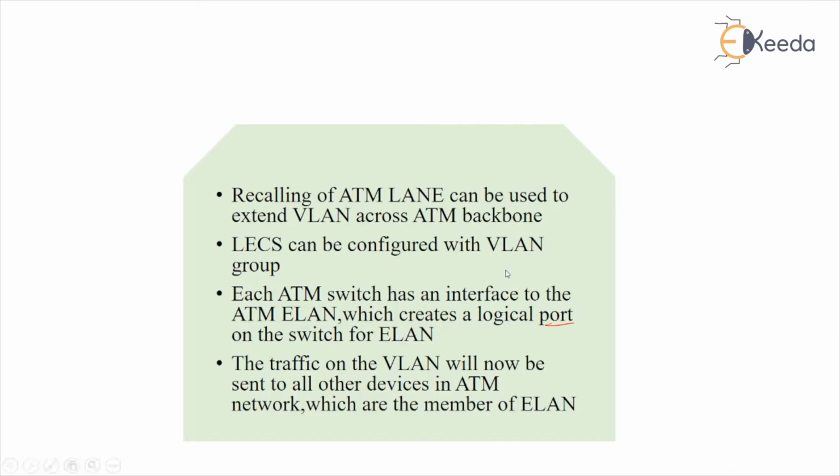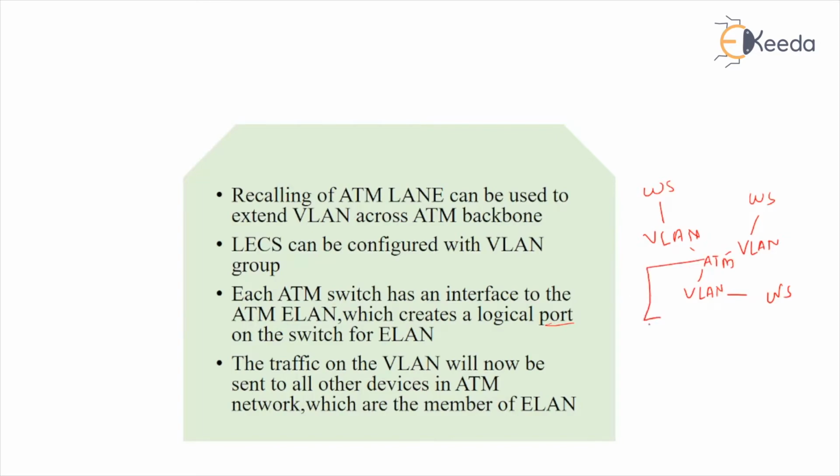So suppose this workstation is here via VLAN. The other is here with a VLAN connection. Again, there will be another with a VLAN connection, and all are connected to this ATM backbone.